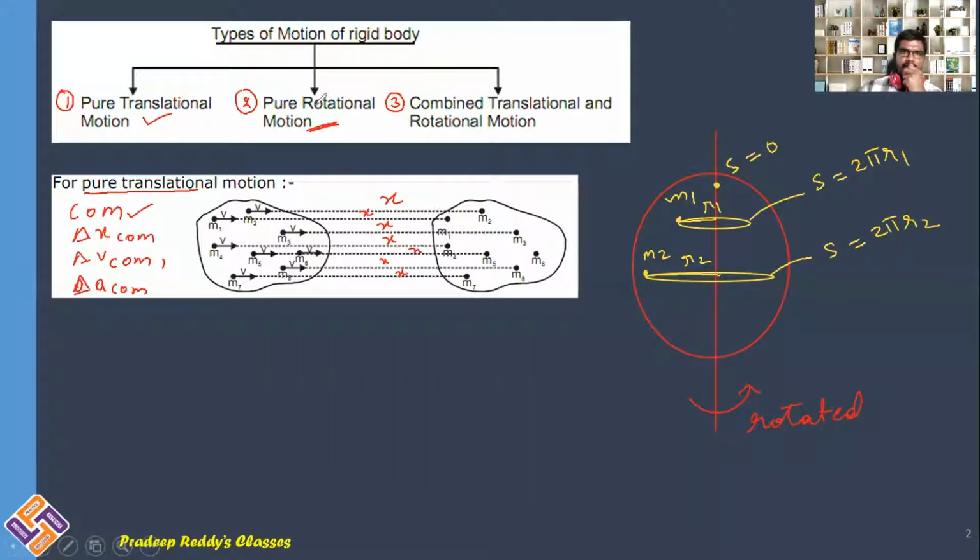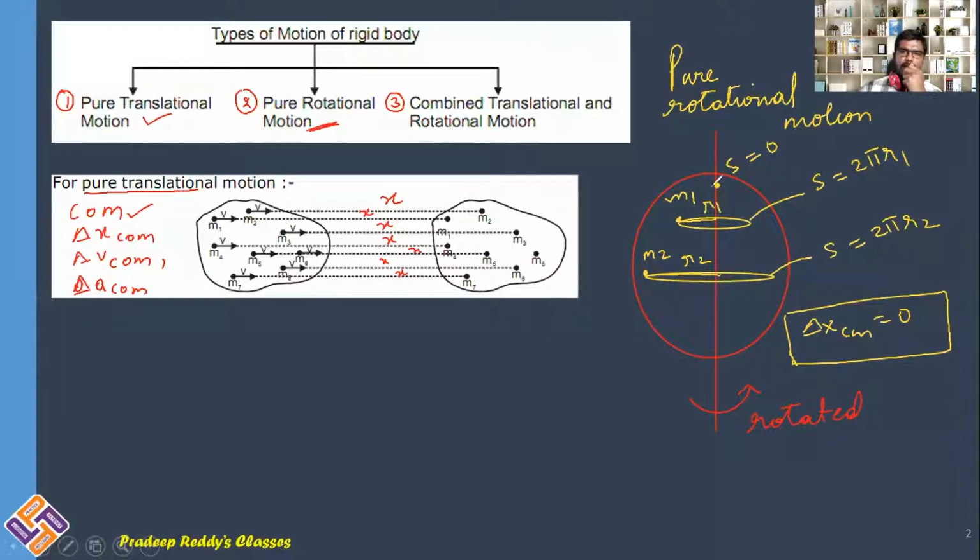So, when we are dealing with pure rotational motion, all the particles have different distances traveled, and particles which are exactly on the axis do not have any distance traveled or displacement. But overall, for the body, delta x_cm is equal to 0. There is no change in the position of the center of mass, but internal particles do change their positions. Such type of motion is said to be pure rotational motion. This is an example of pure rotational motion where all the particles are rotated about a fixed axis.